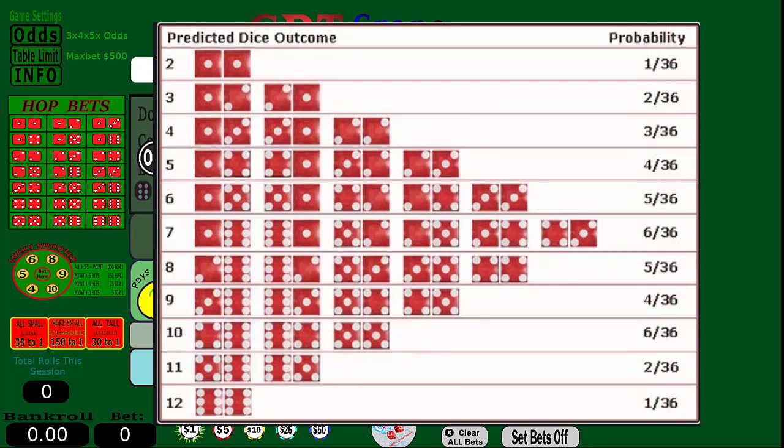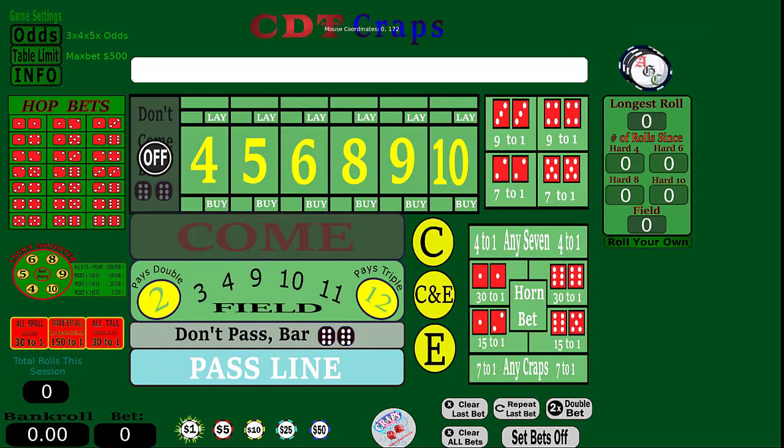Now, just because a number hasn't happened in 100 rolls doesn't mean it's going to happen. Every roll is independent. This is hard for people to wrap their heads around, but that's just what the math is. It's a random roll.